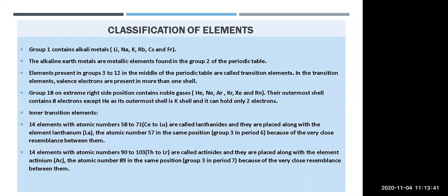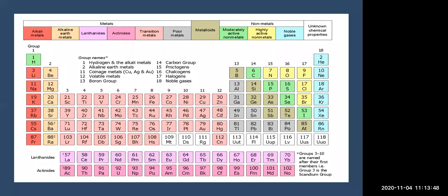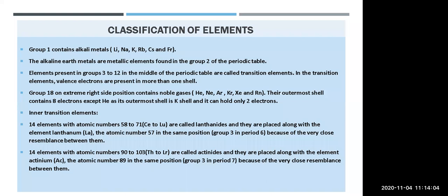Then classification of elements. Group 1 contains alkali metals. Here you can see one of the tables. Group 1 contains the alkali metals. From the red color, it has been written upwards, you can see alkali metals. So all those red color elements are alkali metals. Then it contains Li, Na, K, Rb, Cs and Fr.